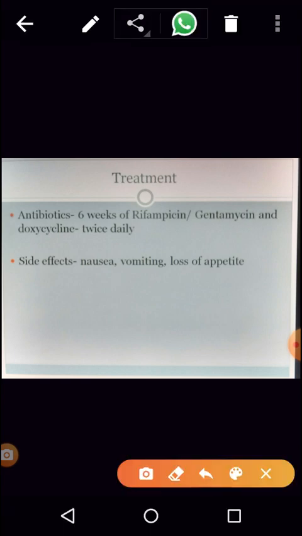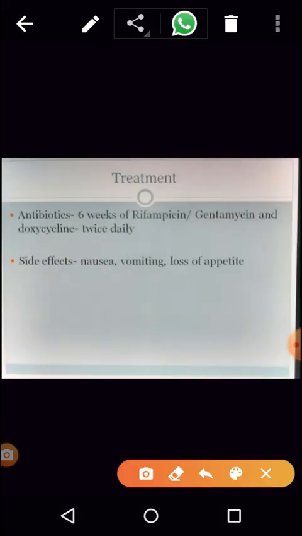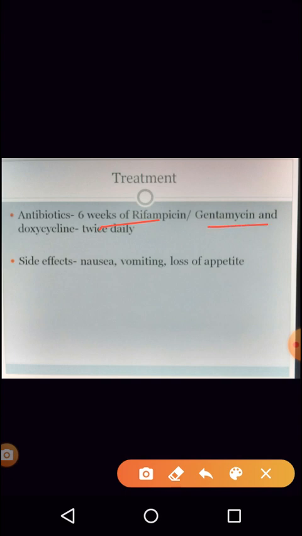What are the antibiotics? Generally, 6 weeks of rifampicin or gentamicin is given. Rifampicin or gentamicin along with doxycycline is given twice a day for 6 weeks, that's almost 1.5 months. Definitely when you take antibiotics, there are side effects like nausea, vomiting, and also loss of appetite.